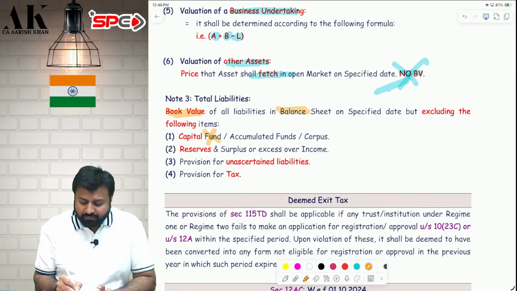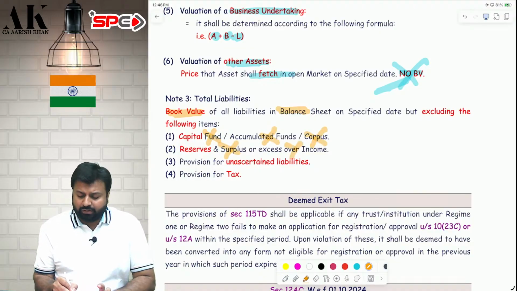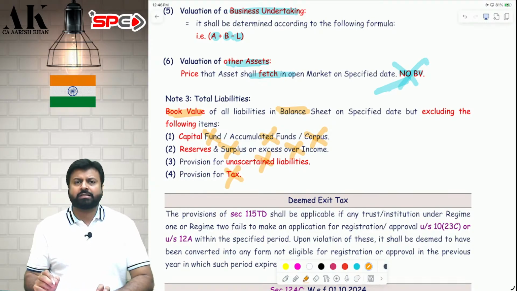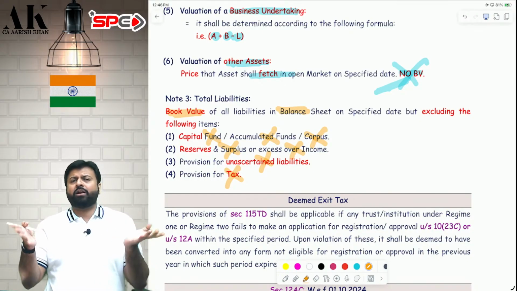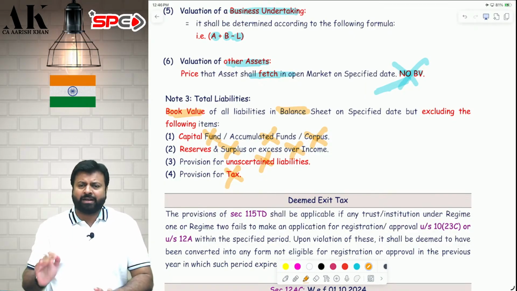You will not take capital. You will not take accumulated fund. You will not take corpus. You will not take reserves and surplus. You will not take profit and loss account. You will not take uncertain liability. You will not take provision for tax. General liabilities you will take. Creditors you will take. Bank overdraft you will take. Outstanding expenses you will take. Loan you will take. Debentures you will take. All these general liabilities which are there in the trust balance sheet.